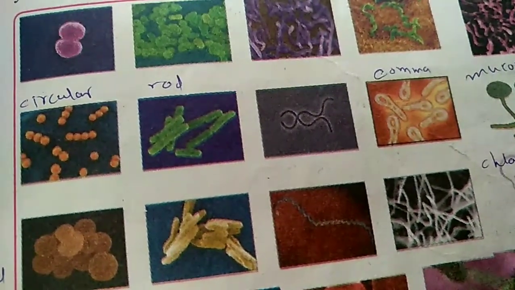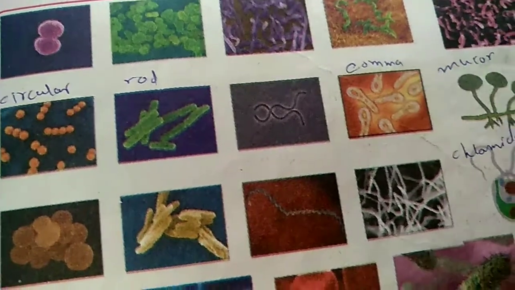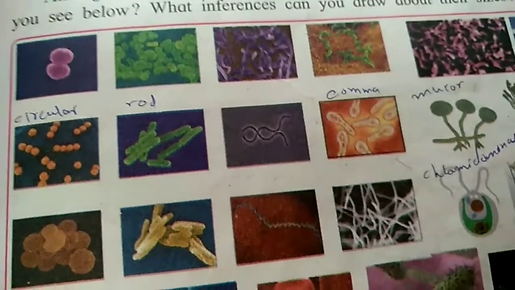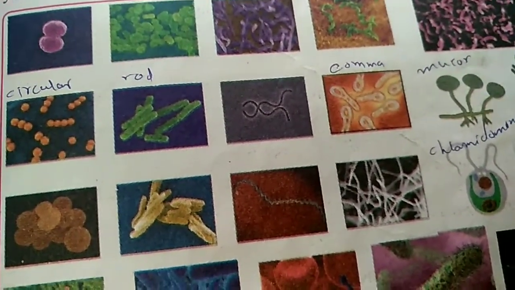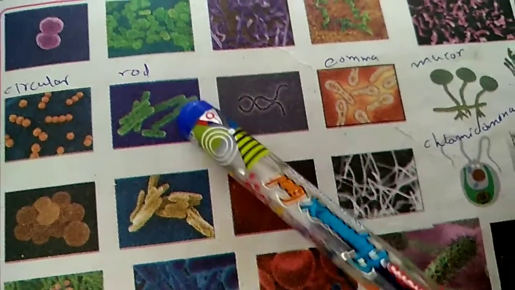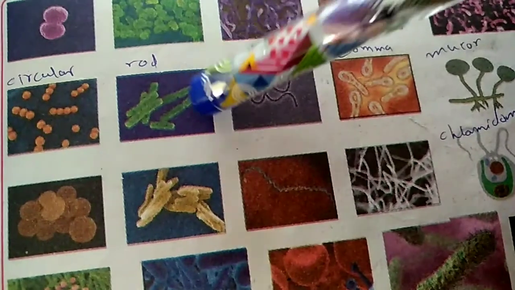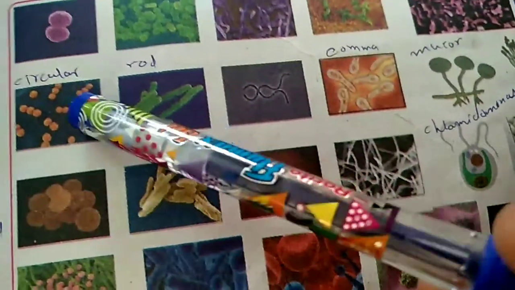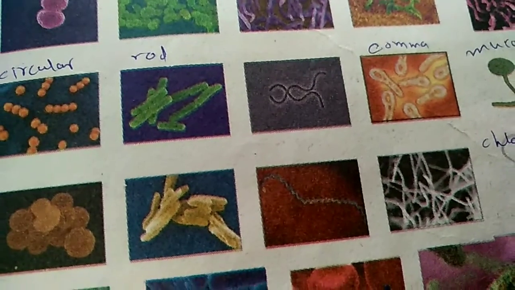This is a Clostridia bacteria. Only the names which I know, those I am telling. This is a rod shape. It is Streptobacillus bacteria. This is again bacteria. It is maybe coccus. What is the name of that bacteria? Coccus.